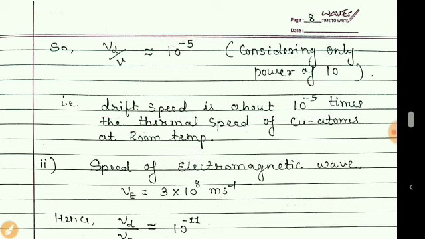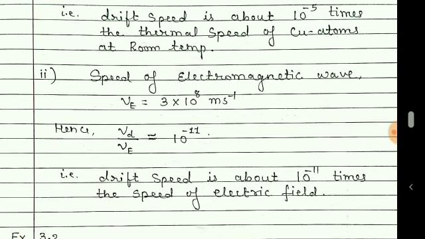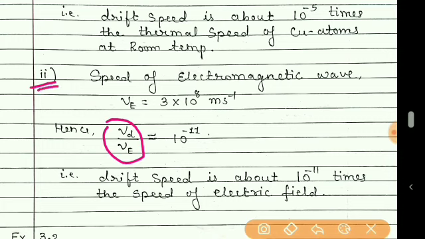Now we need to compare drift speed with the speed of the electric field. Second part of B. Once again, considering the power only. What is drift speed? It is of the order of 10 raised to minus 3. And what is the speed of the electric field?